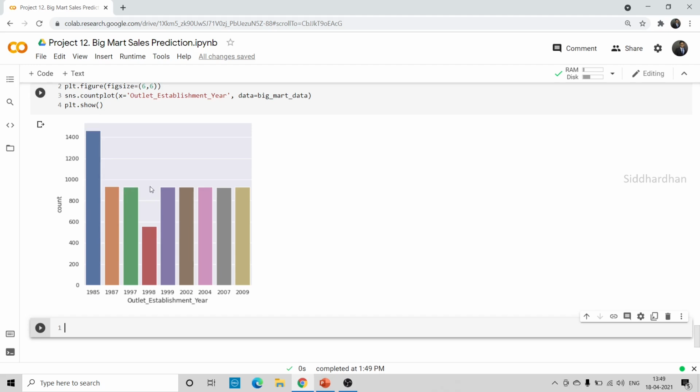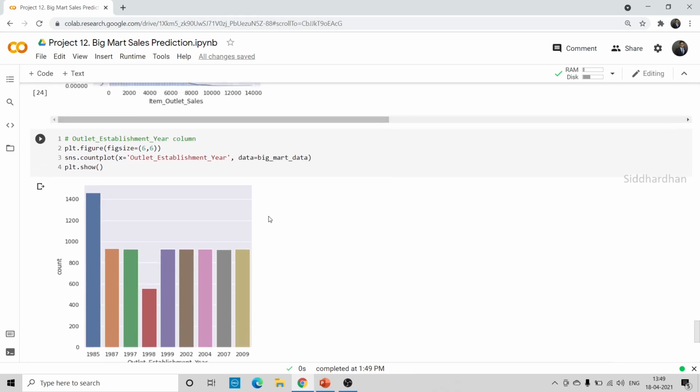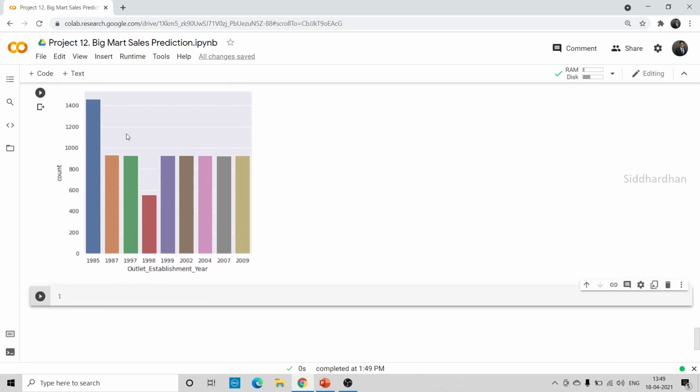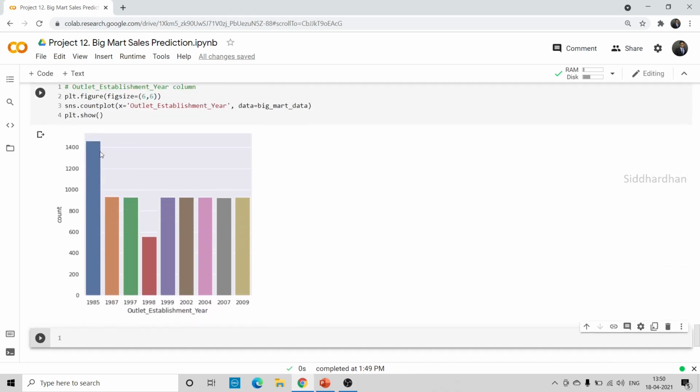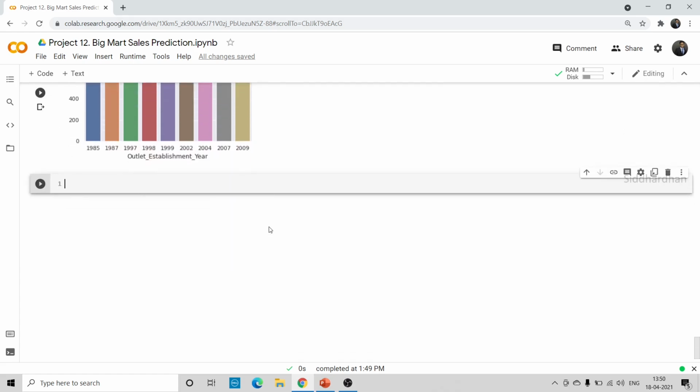The distribution is similar for all the years, but it is less only in 1998. So this tells us how many products are sold in what years. That means more outlets or more products were sold and created in 1985, and it is very low in 1998, and all the other years are almost the same.